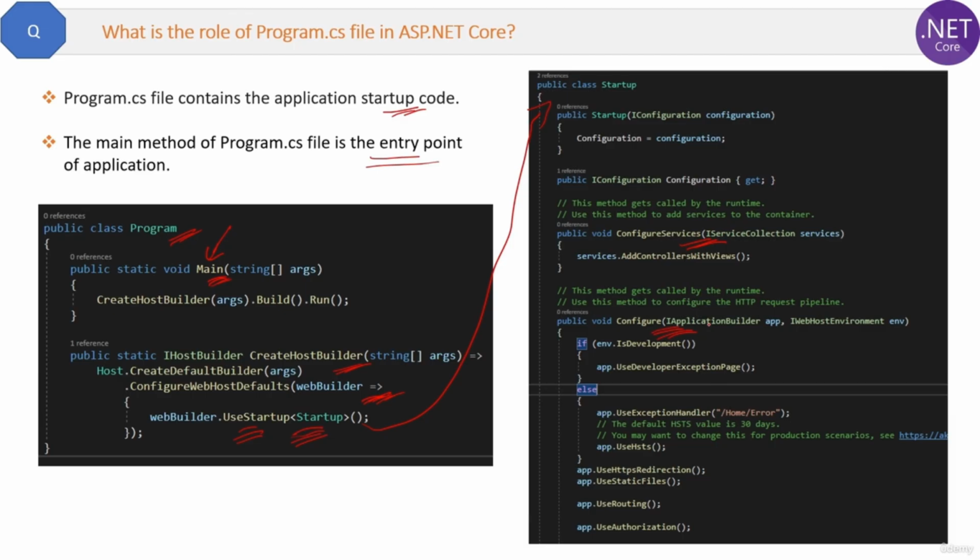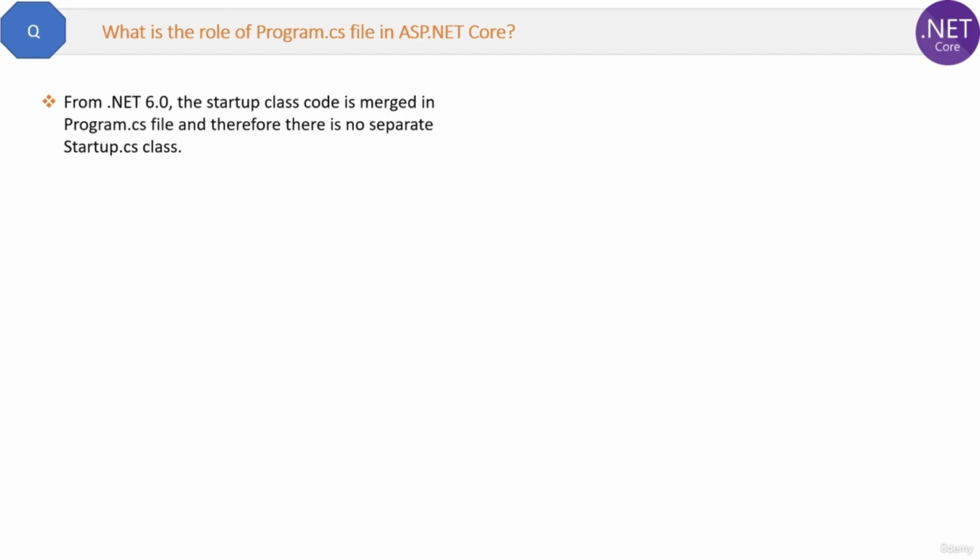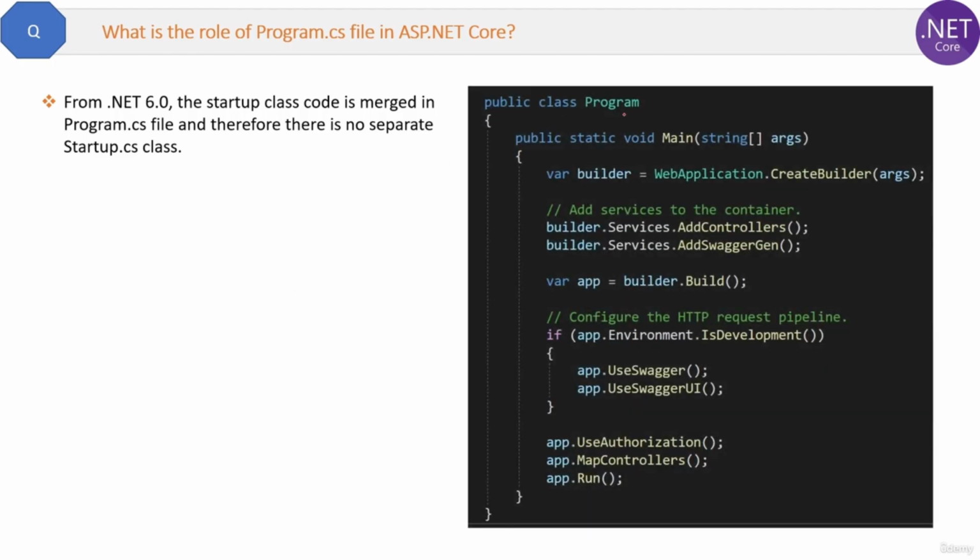Okay, now one more thing: from .NET 6.0 the startup class code is merged into the program.cs file only, and therefore there will be no separate startup.cs class, and the program file code will look something like this. Then the ConfigureServices method is merged here, and the Configure method is also merged here, meaning logically there is no difference, but all the things are merged into this main method only. Great, I think now we have discussed enough about the program.cs file.